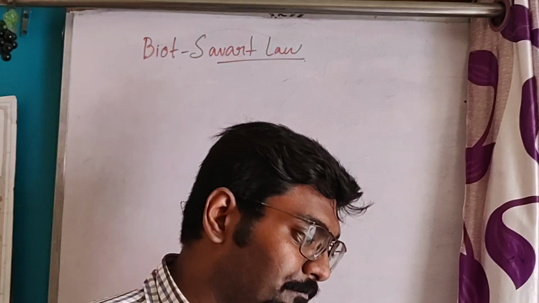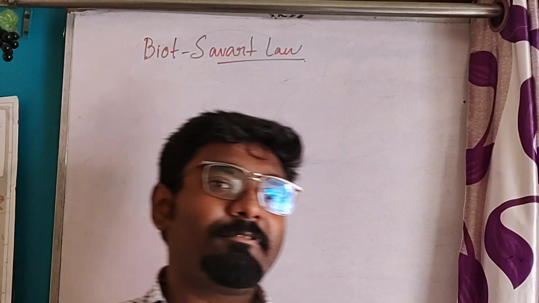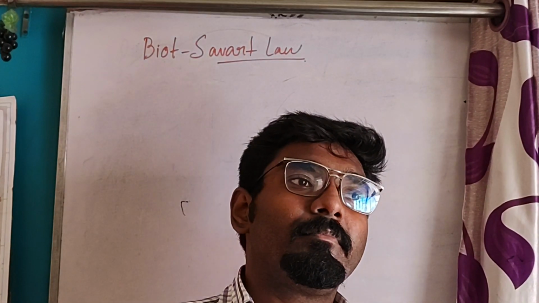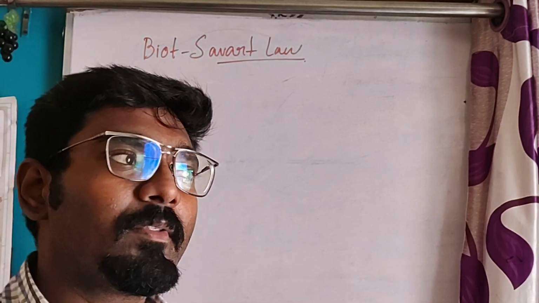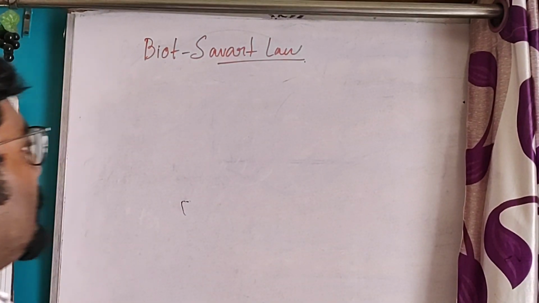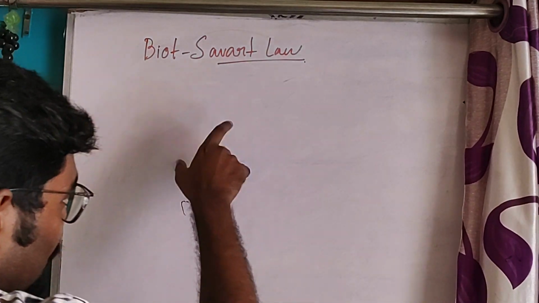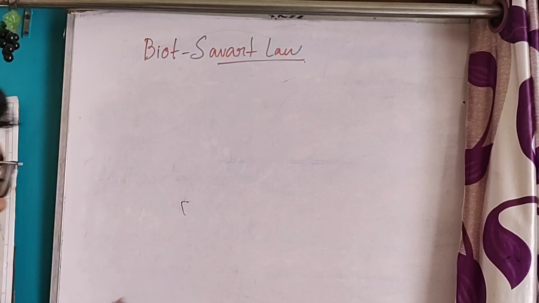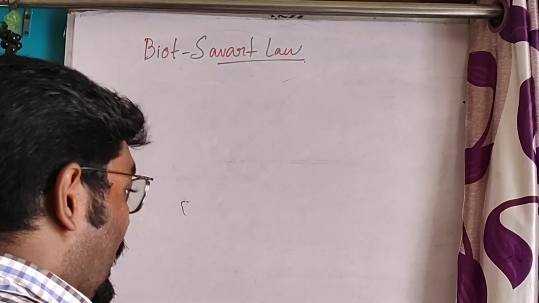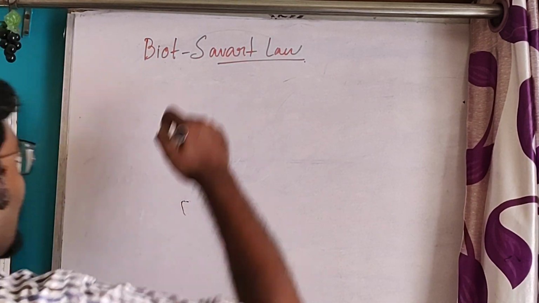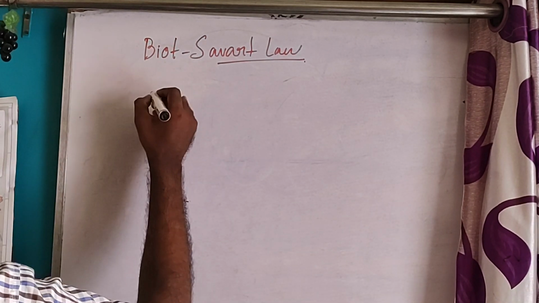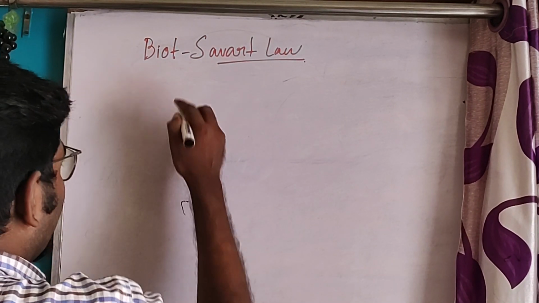Through this law, we can derive the magnetic field of any geometrical figure, of any conductor. The shape may be different, and we can derive the magnetic field.